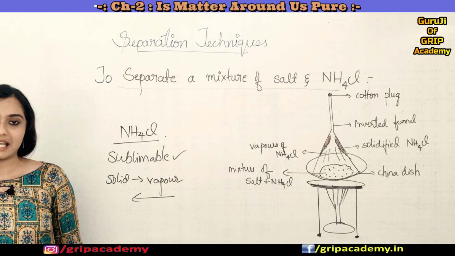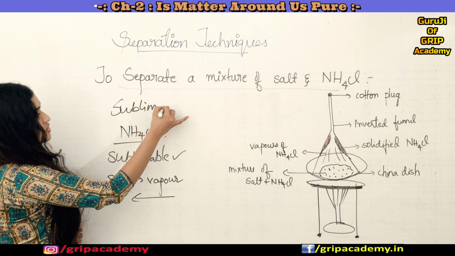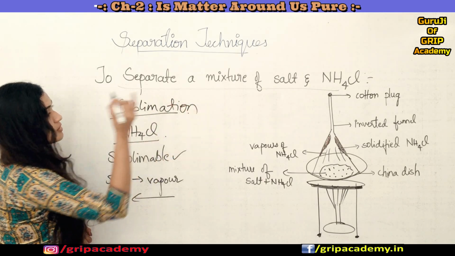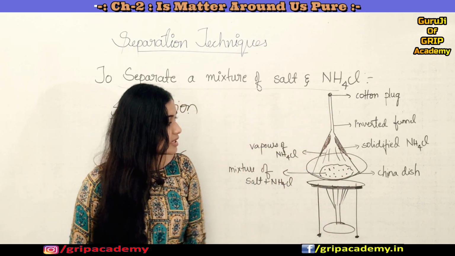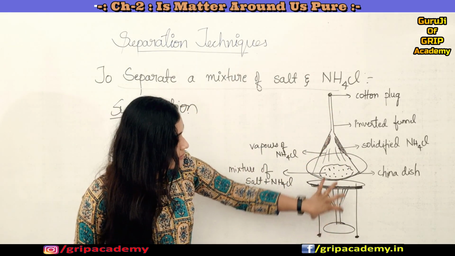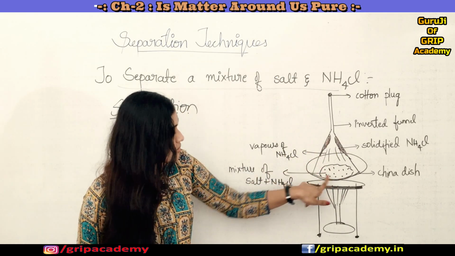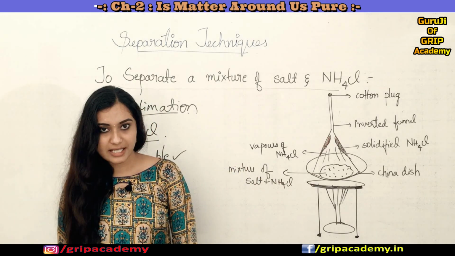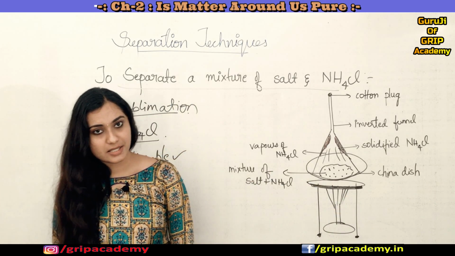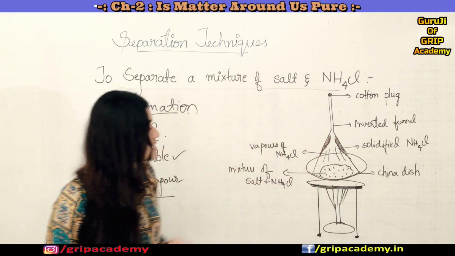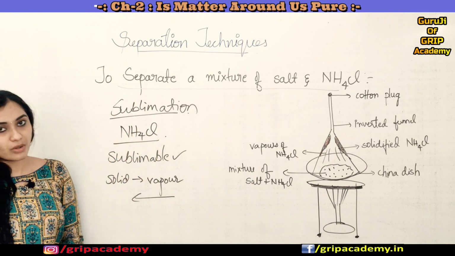So how do you separate them? It's very simple: you can use the process called sublimation. So what happens in this process? You can see this arrangement, right? What is happening when we supply heat and the mixture is kept in this china dish? This is a mixture of salt and NH4Cl. We have taken that in a china dish and we are supplying heat.